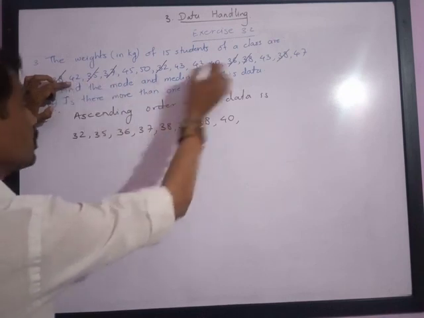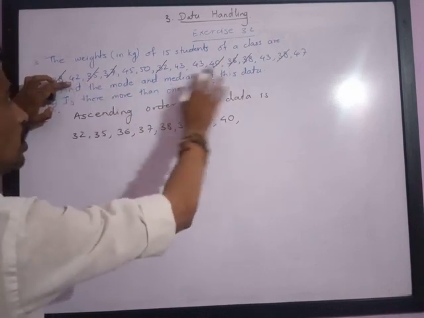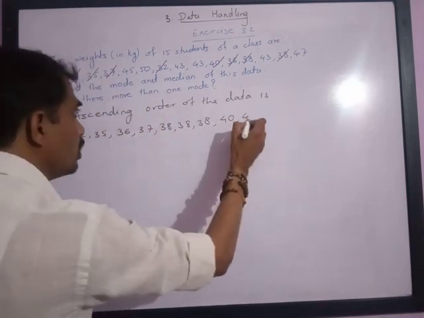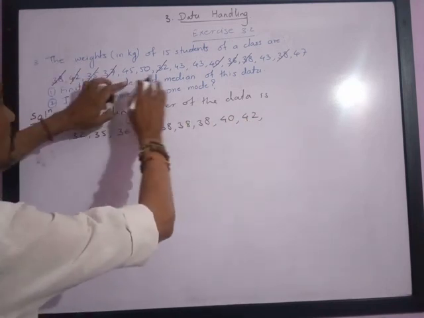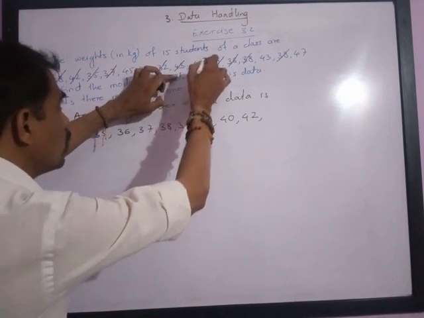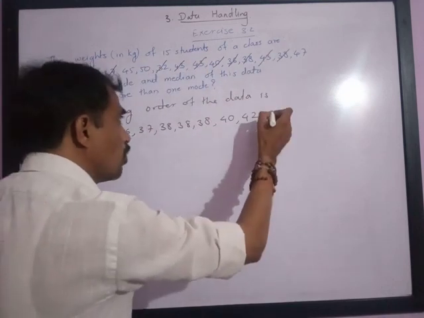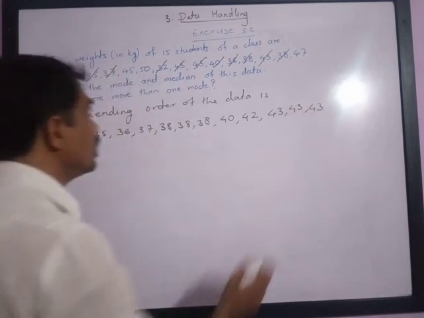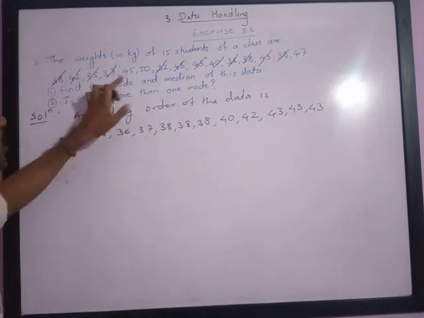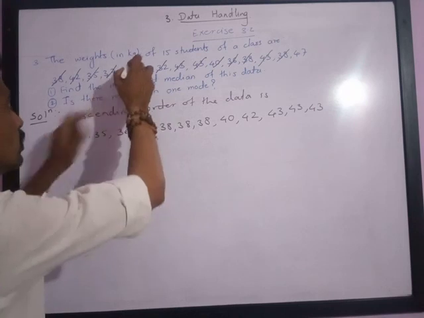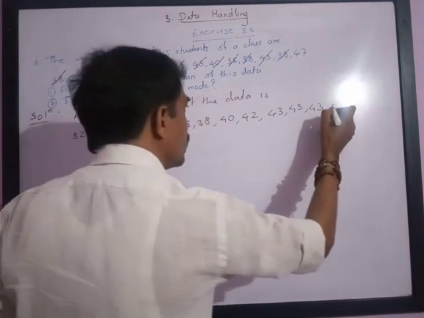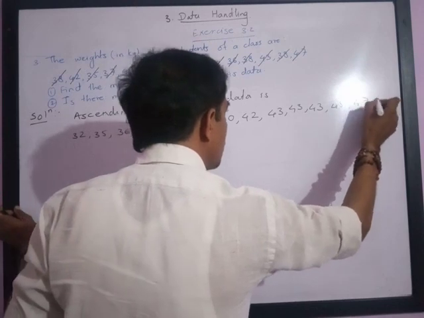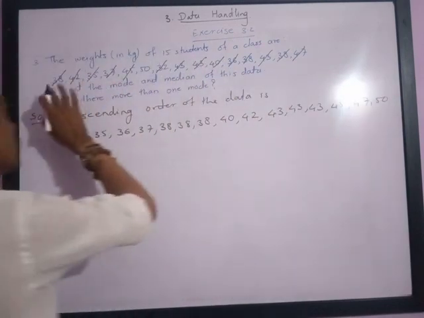Then 41 is not there, so 42 will be the next number. Then next comes 43. 43 is 1, 2 and 3 times. So 43 is repeated 3 times. Then comes 45. Next is 47. And lastly it is 50.